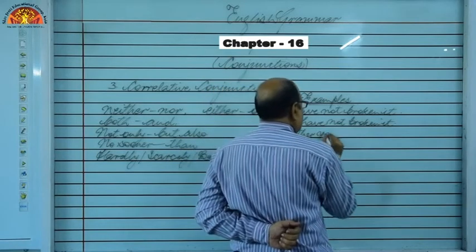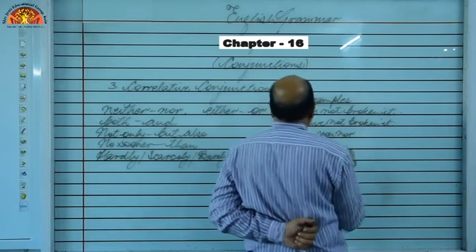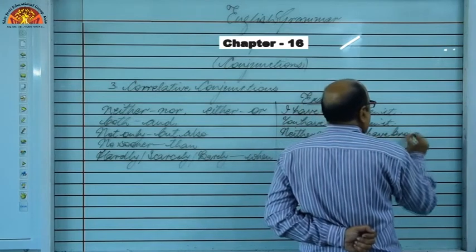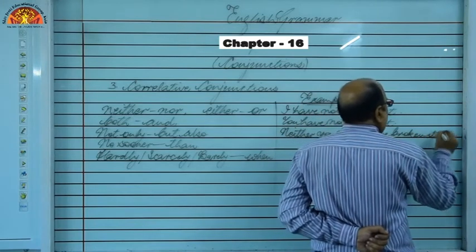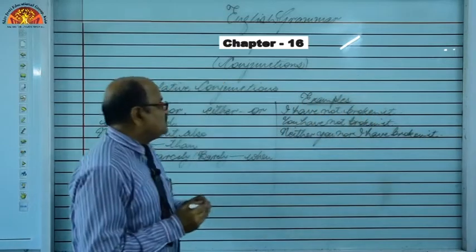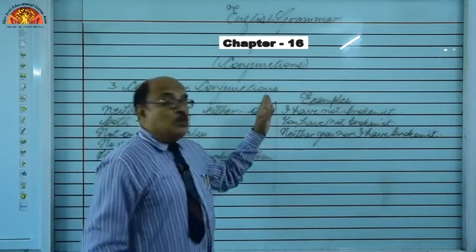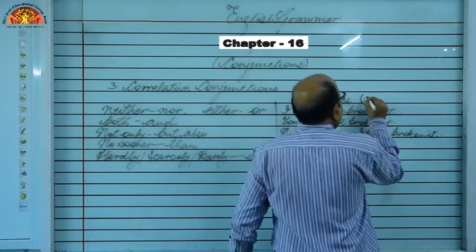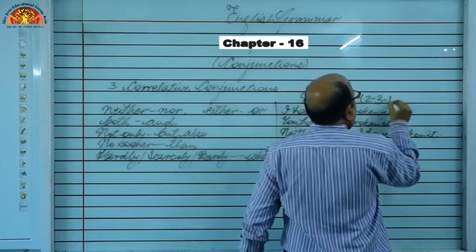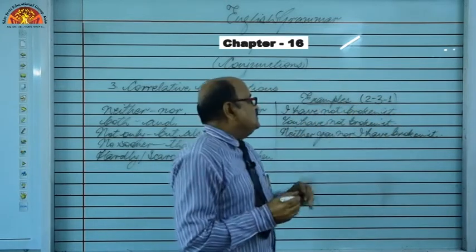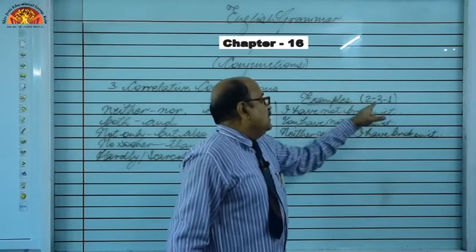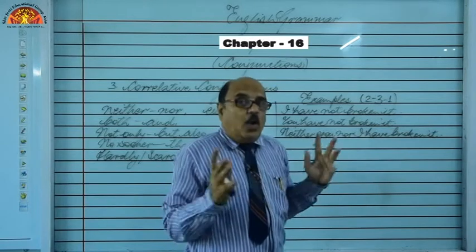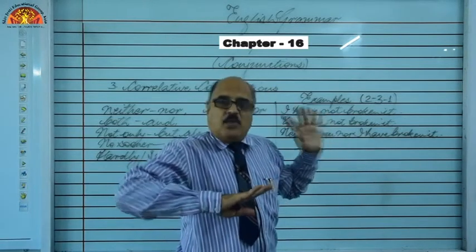Neither you nor I have broken it. Okay, students? Mind it, whenever two subjects of different persons are connected, always this sequence is used: 2, 3, 1. First of all, second person is used, subject of second person means you, next is he, she, it, they, and last is I or we. This is the common sequence, okay?